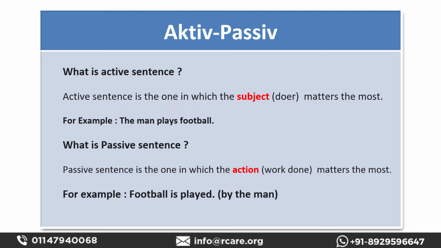Passive voice is used in German when the action matters the most, even more than the doer, or when the doer is unknown. There are also cases where we do not know the doer. For example, if we say there has been a robbery in the bank, who has robbed the bank? We do not know that, but there has been a robbery. So when the work is being done and we do not know the doer, in that case also we use passive voice.